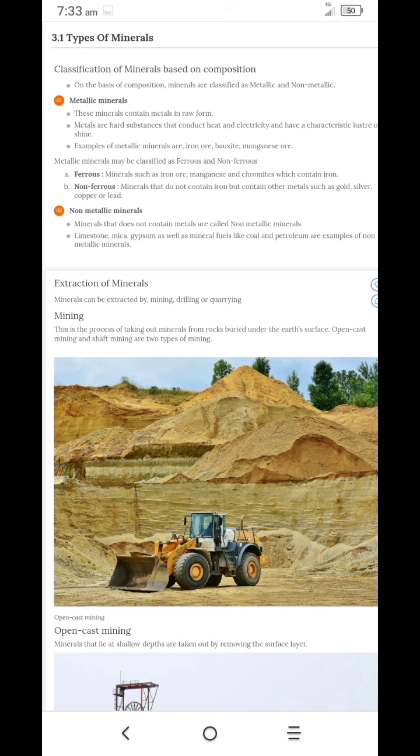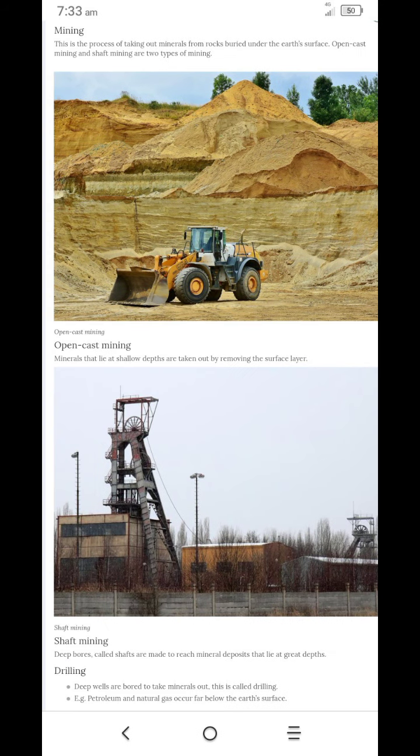What is open cast mining? Minerals that lie at shallow depths are taken by removing the surface layer. That is called open cast. But in shaft mining, we can go deep into the earth and take all these minerals. That is called shaft mining. Deep bores called shafts are made to reach mineral deposits that lie at great depth. If it is on the open surface, that is open cast mining.